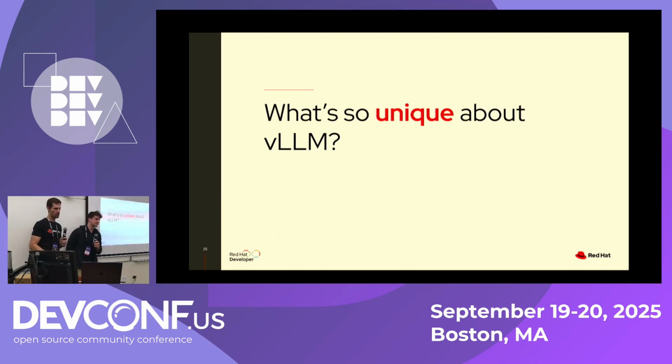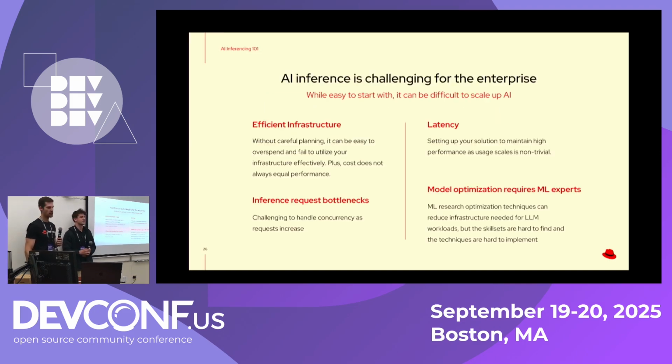So let's talk about what's unique in vLLM. When we want to do AI inferencing, it's very challenging because we need to be able to have, for example, our infrastructure, we have our GPUs, and they need to be very efficient because they are very expensive. So we need to be able to use them in the best way possible, and also try to not put bottlenecks. We need to be able to put in some latency solutions, and we also have the model optimization that requires ML experts. So these are the different things around AI inference that we are trying to address with vLLM.